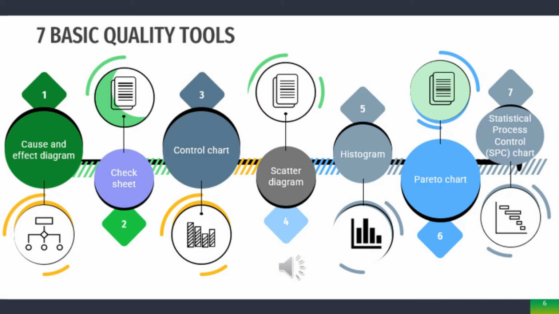Fifth, histogram, the most used graph for showing frequency distributions, or how often each different value in a set of data occurs. Sixth, Pareto chart, a bar graph that shows which factors are more significant. Lastly, the statistical process control (SPC) charts analyze process performance by plotting data points, control limits, and a center line. A process should be in control to assess the process capability.